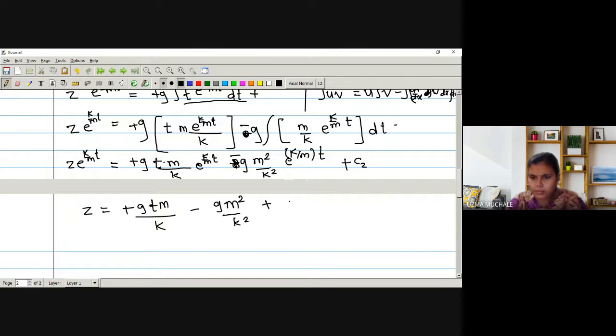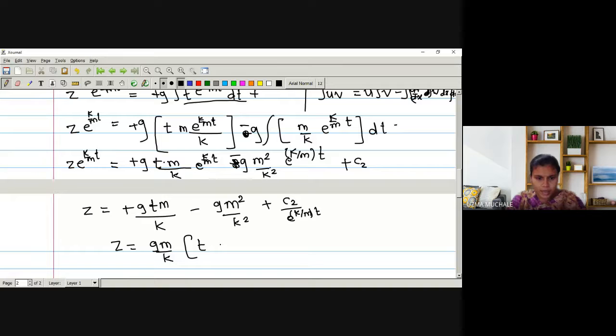Now next term plus C2. Now again we are dividing the whole equation by e raised to k by m into t, so we'll keep e raised to k by m into t. Right. So what we have to do now, we can take the term gm by k outside. So let me write down z is equal to gm divided by k outside.